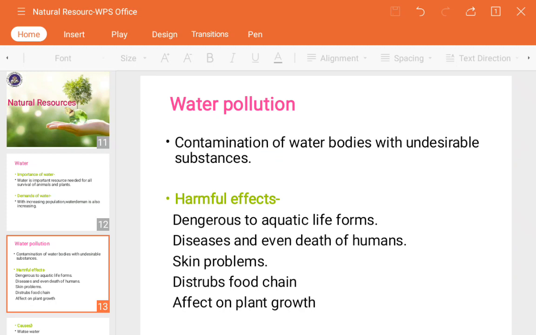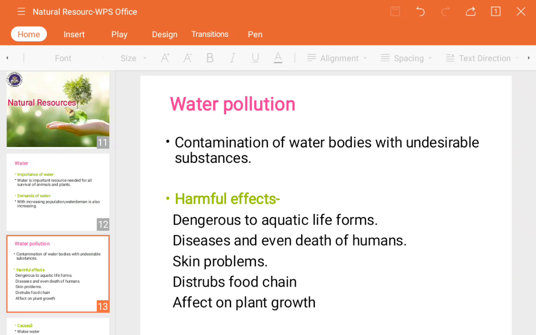So how would the water get polluted? Because of these pollutants, and the pollutants are the detergents, pesticides, fertilizers, ammonia, excreta, all these are the water pollutants, is it? So this will lead to water pollution, and because of the water pollution, further we will face lots of problems. Those we are going to discuss here.